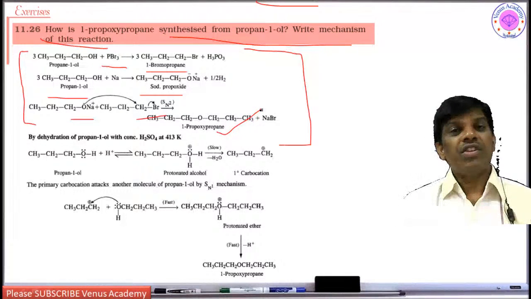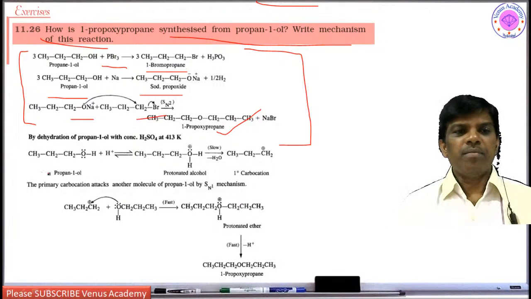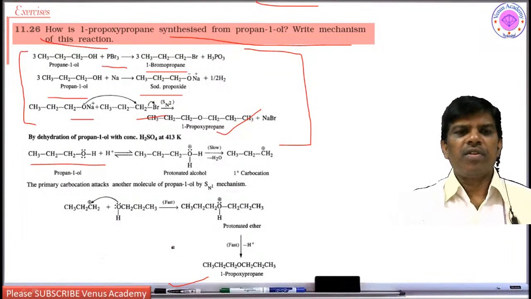However, there is also a direct method, dehydration of alcohols to get ethers. It is a simple, symmetrical ether. You can treat propanol with acid to lose water to give propoxypropane directly. Yes friends, this is how you can prepare.